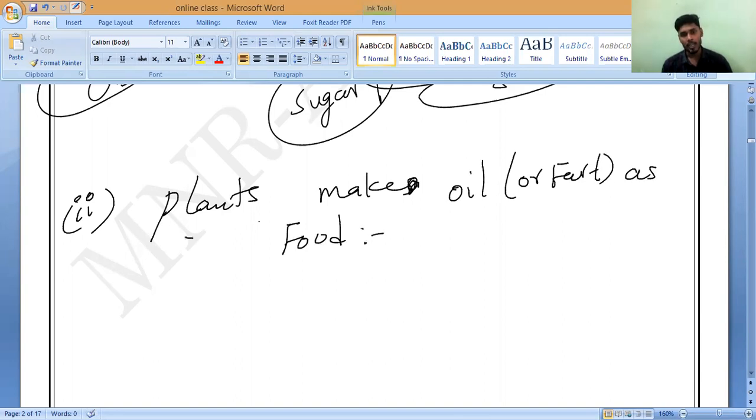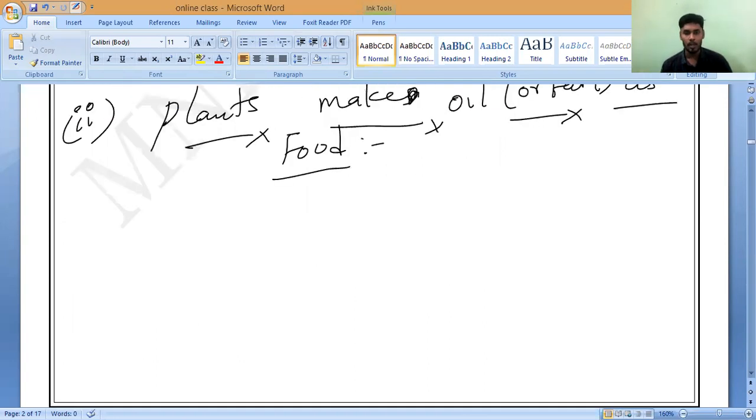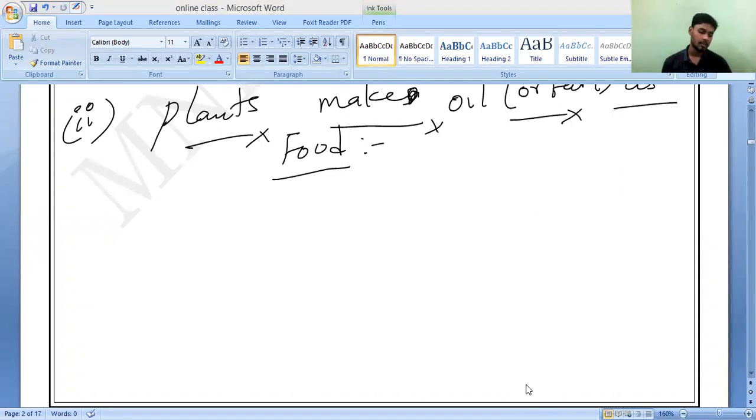Now let us discuss. As we know, plants basically make water and carbohydrate, a simple carbohydrate called glucose. Not all the plants, certain plants convert the simple carbohydrate, glucose, which is made during photosynthesis, into oil and store it in their seeds.